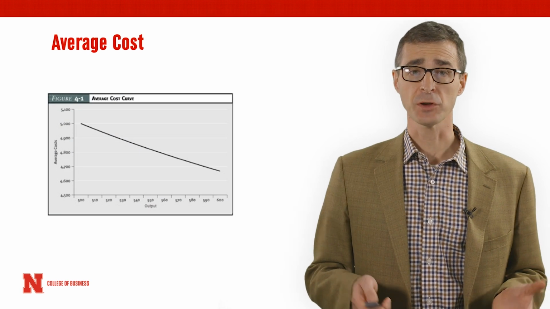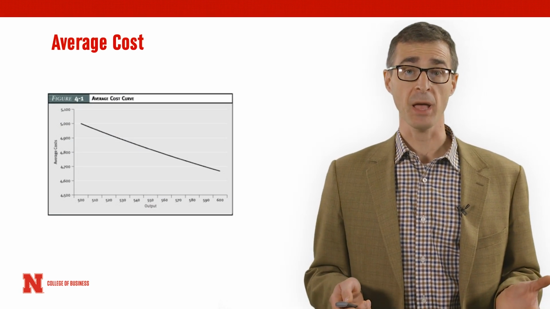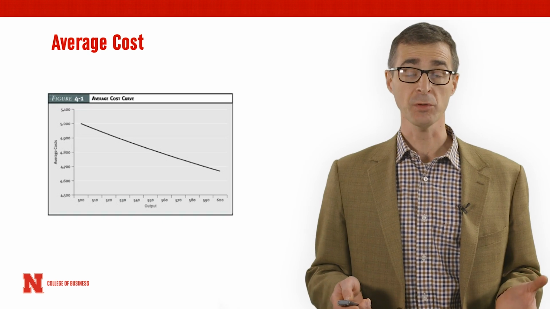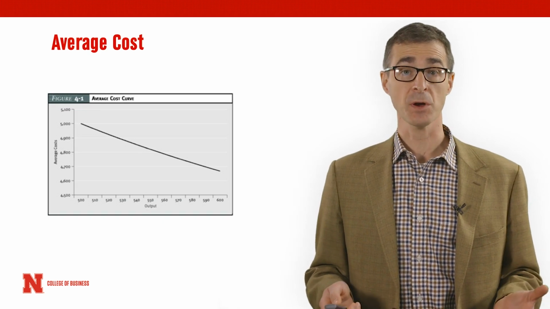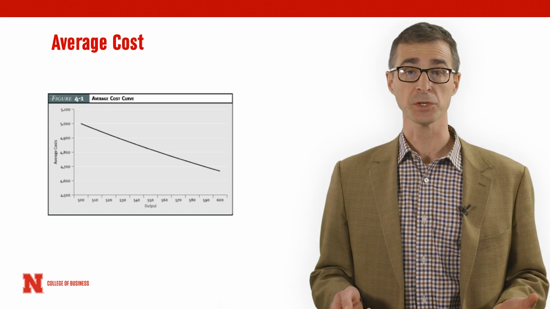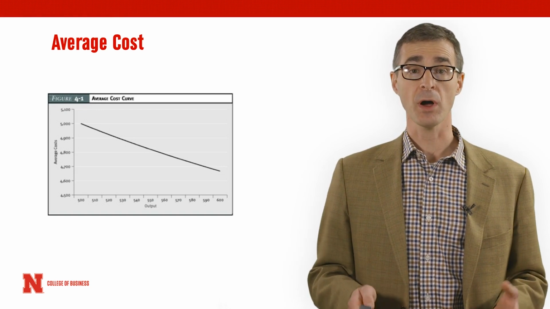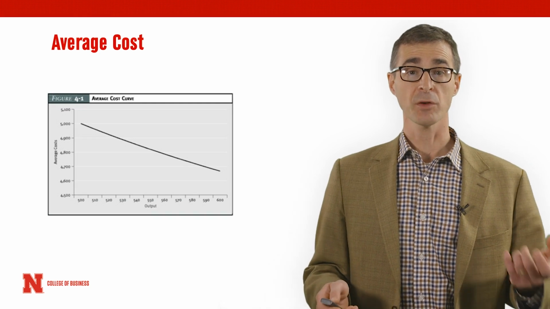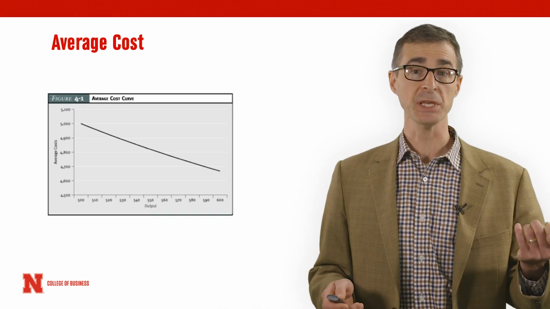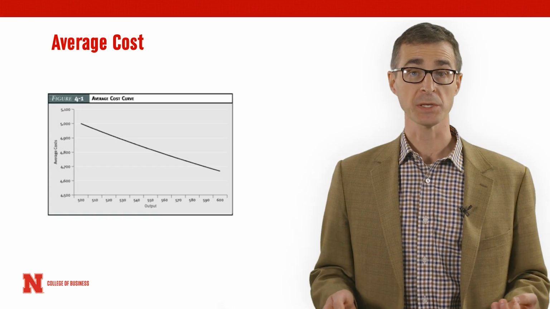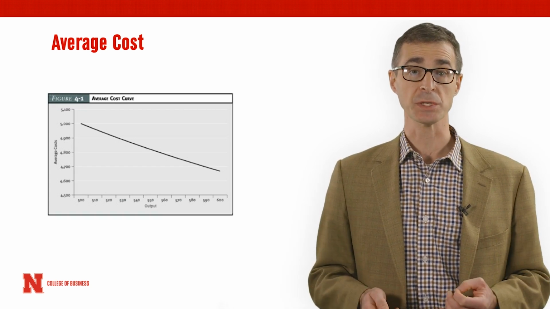This average cost curve simply shows what will typically happen to the average cost as the number of units produced increases in the presence of fixed costs. Average costs will tend to go down. Again, the economic intuition for this is that those fixed costs are being spread over more and more units of production, and so the incremental or the average piece of that fixed cost continues to go down on a per unit basis as production increases.